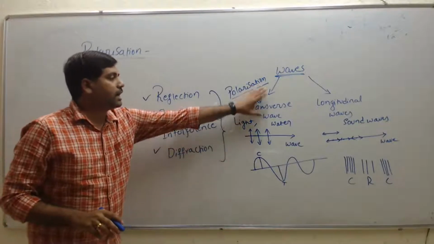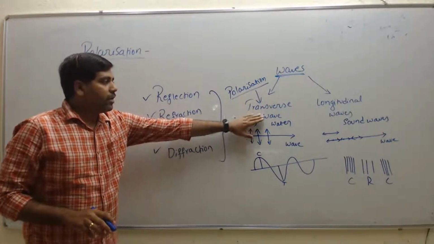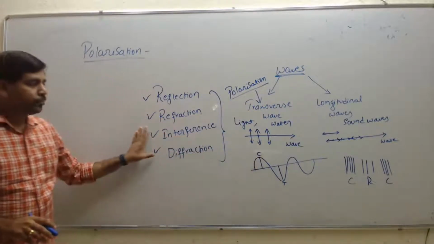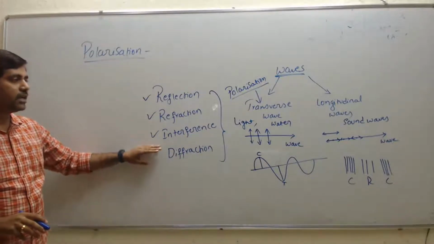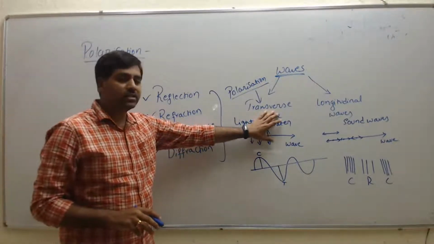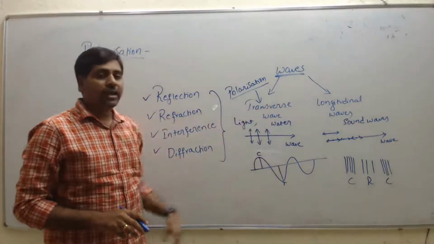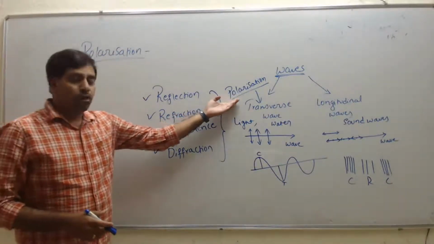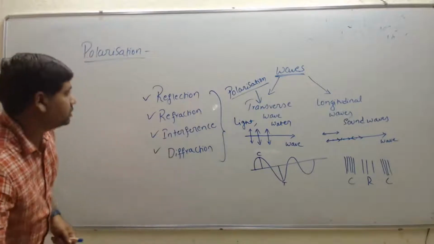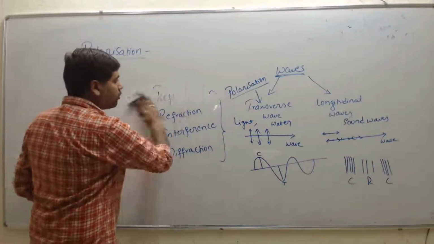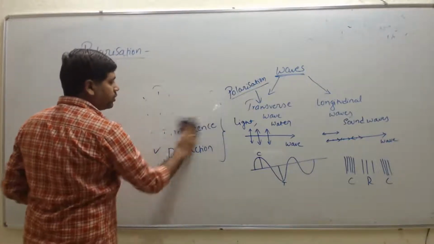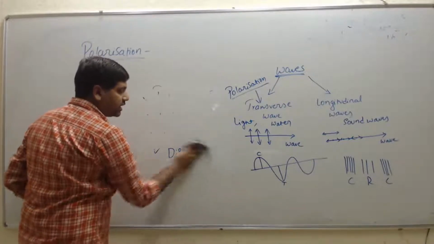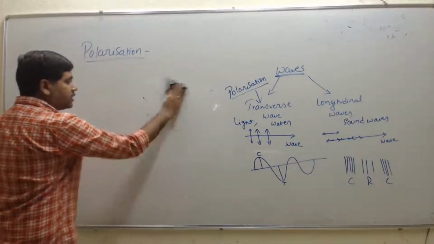For this purpose, I explained the wave differences and the phenomena we studied in transverse and longitudinal waves. So what is polarization? Let's start. Polarization takes place only in transverse waves.